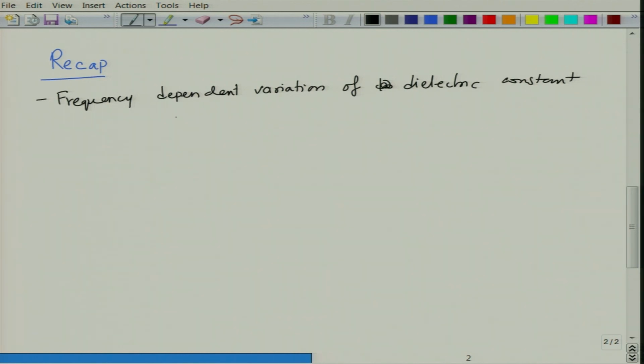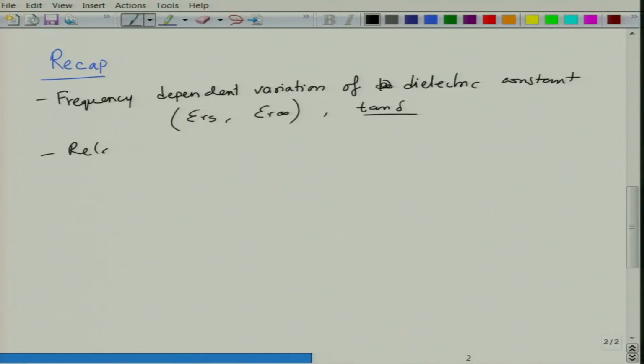We looked at epsilon Rs, epsilon R infinity, and the difference between the two is the one that you observe at the lower frequencies. And then we also looked at the variation of tan delta. This dipolar contribution is not a resonance type of contribution, rather it is a relaxation kind of behavior. So, that is what we looked at.